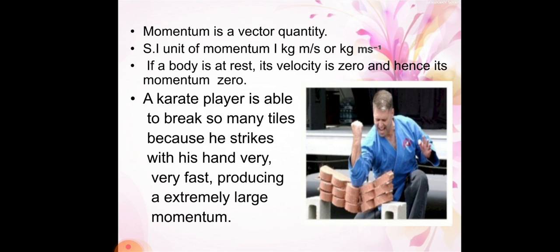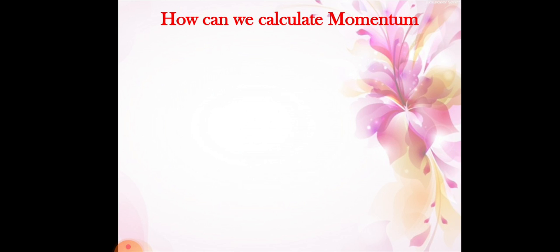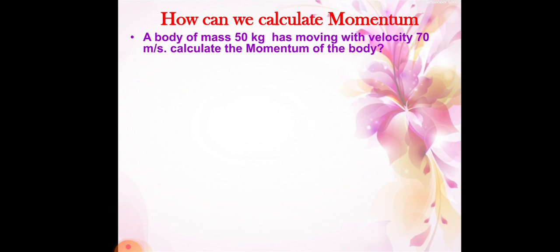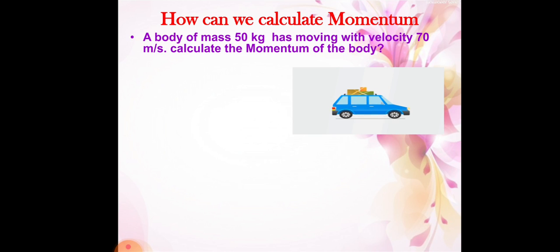Okay, students, now how can we calculate momentum? We have to understand this one, so for this I have given a problem. A body of mass 50 kg is moving with velocity 70 meter per second. Calculate the momentum of the body. Here a car is moving with mass 50 kg and the velocity is 70 meter per second. Now we have to calculate the momentum of the body.